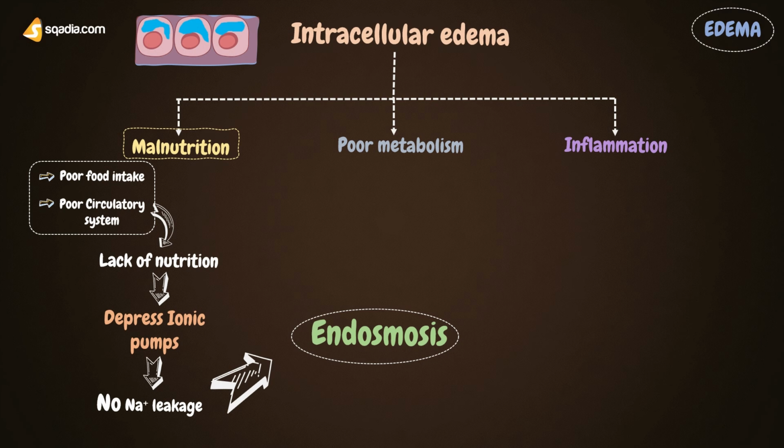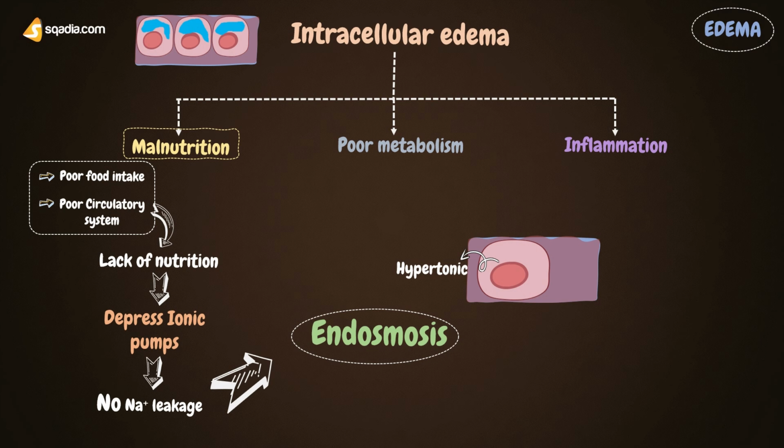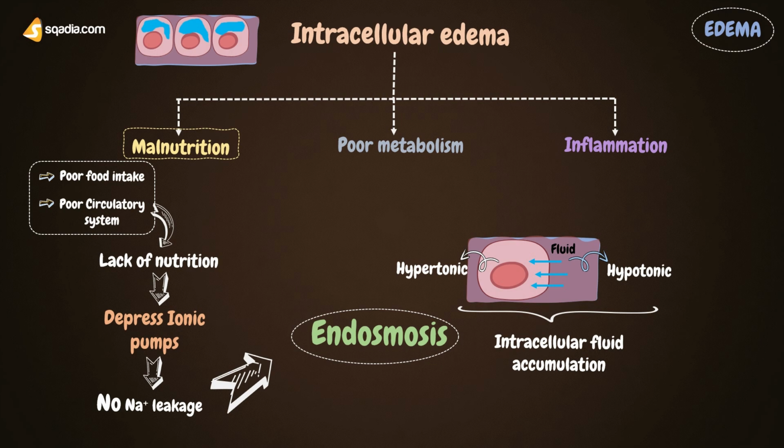This increase in sodium inside the cells causes endosmosis, because now the inside of the cell is more hypertonic, which means more solute is inside the cell than outside. That is, hypotonic means the outside contains less solute compared to the inside. And endosmosis is defined as the movement of water or fluid into the hypertonic cells from the outside hypotonic environment. So this endosmosis will ultimately result in intracellular water accumulation, or intracellular edema.